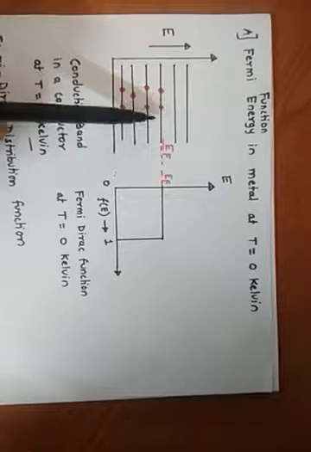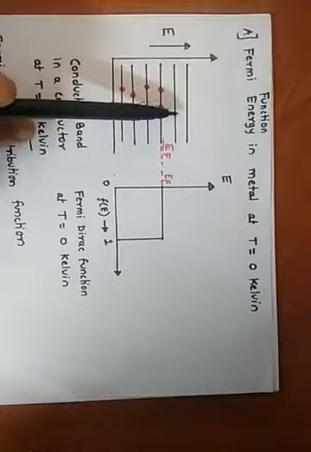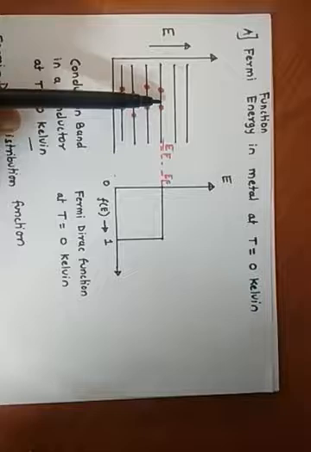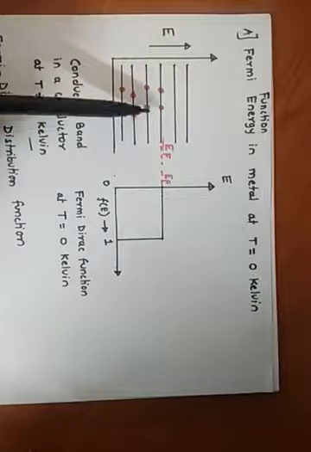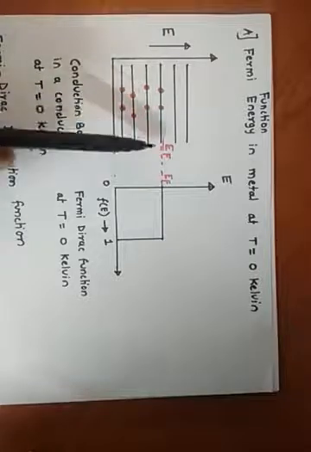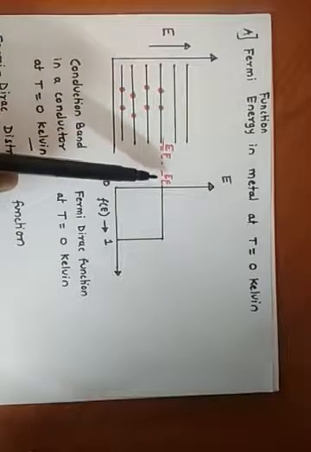Above this Fermi energy level, the energy levels are vacant. Below the Fermi energy level, the energy levels are completely filled by electrons. So this is the importance of the Fermi energy level.